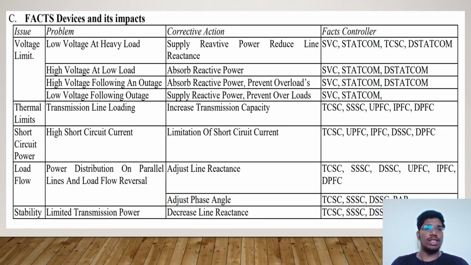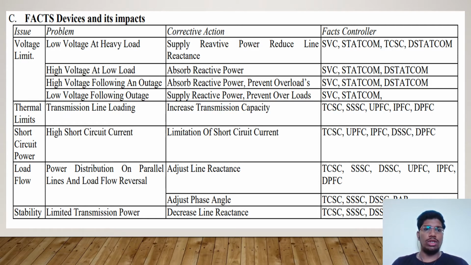These are the FACTS devices and their impacts. As we can see, first is termed the issue, then what is the problem that it causes in the transmission line, and the corrective action and FACTS controllers which are used to control the issue. Let's talk about voltage limit. The voltage limit issue arises with four problems.